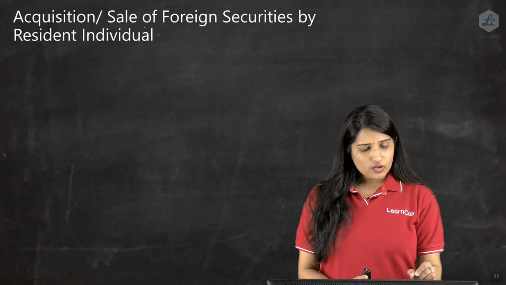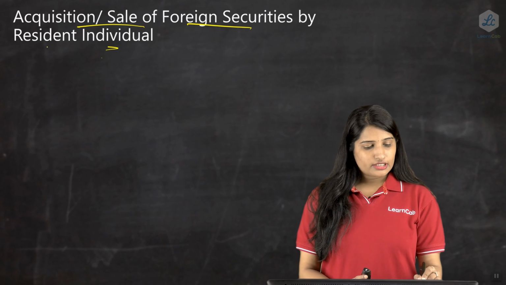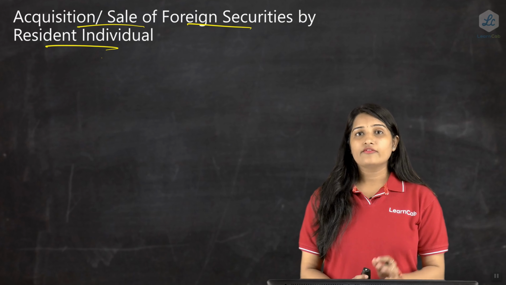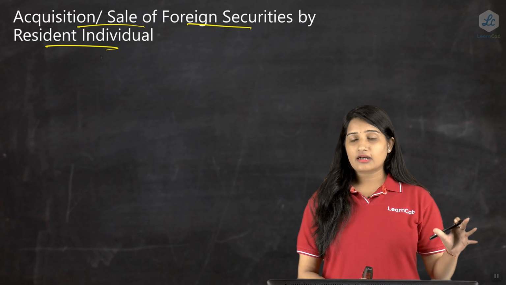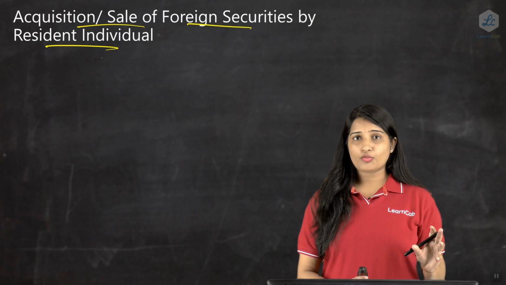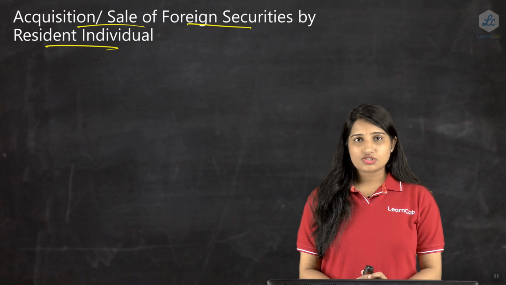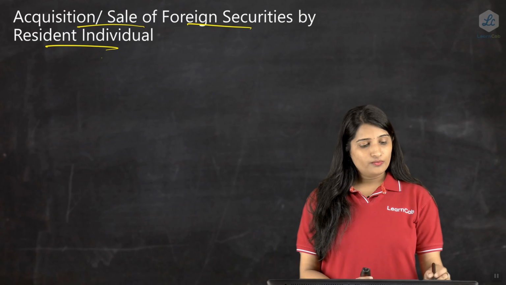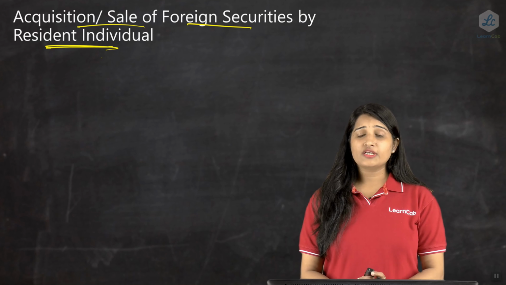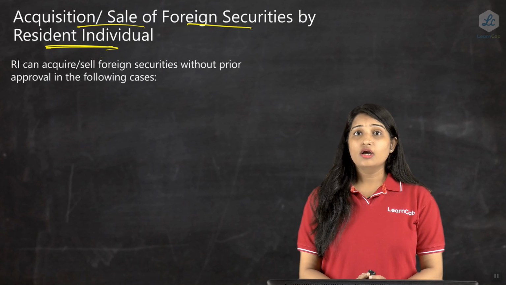Now, in case of an acquisition or sale of a foreign security by a resident individual, we have studied about the entities, company, and what happens in case of a proprietorship concern, unregistered partnership firm, registered trust, registered society. Now in case of a resident individual, what happens?